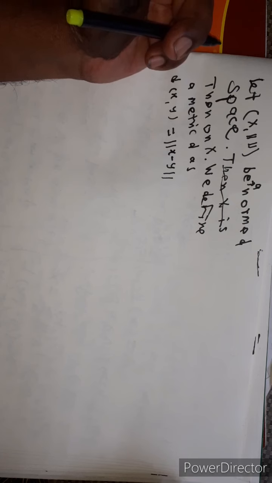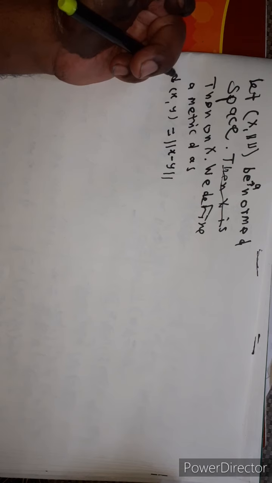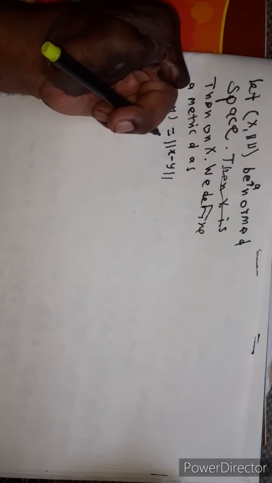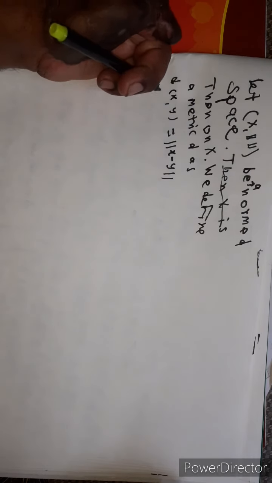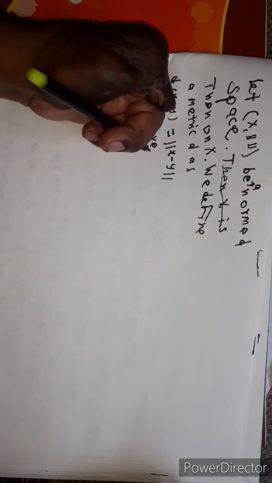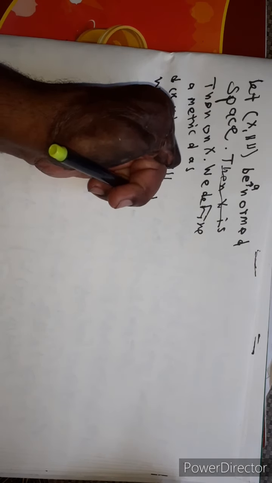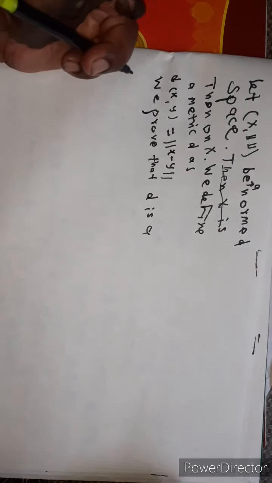So in case of a normed linear space, every normed linear space can be equipped with a distance function, can be equipped with a metric. We define metric d as distance between x and y is equal to norm of x minus y. We prove that d is a metric on X.